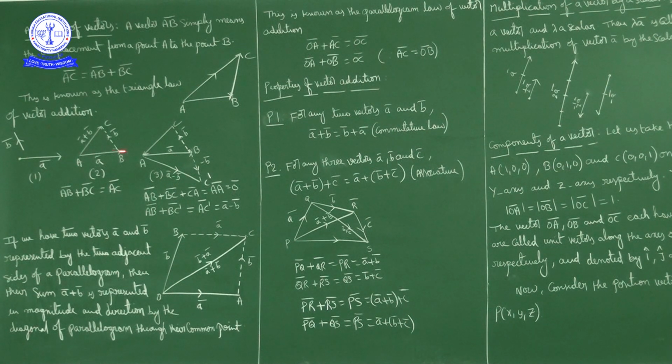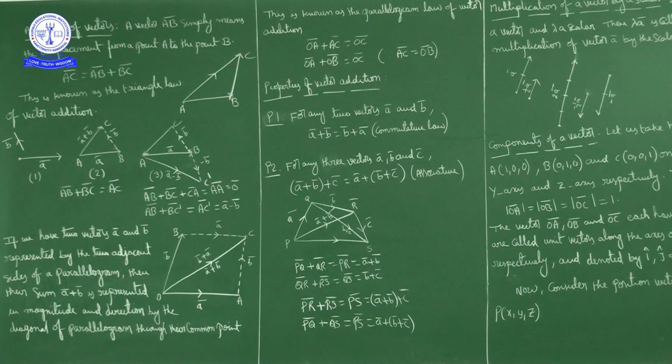Let AB bar be vector A bar and BC bar be vector B bar. Then the resultant vector AC bar is the sum of AB bar plus BC bar, so AC bar is equal to A bar plus B bar, the resultant of vectors A bar and B bar.